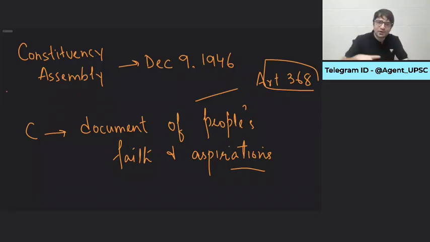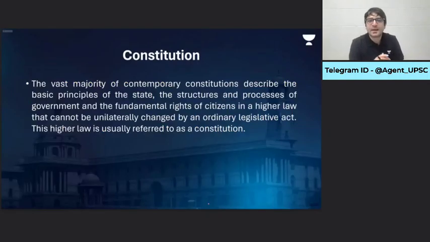So what is a Constitution? Constitution is the supreme law of the land which enjoys special legal sanctity. Constitution is a document of people's faith and aspirations. Constitution is a document which allocates roles and responsibilities to various organs of the state. That's what the Constitution is. And it is also a document which talks about the principles of the state. Principles in the sense, are we a republic, or are we a monarchy? Are we democratic or autocratic? Those principles are enshrined in the Constitution.